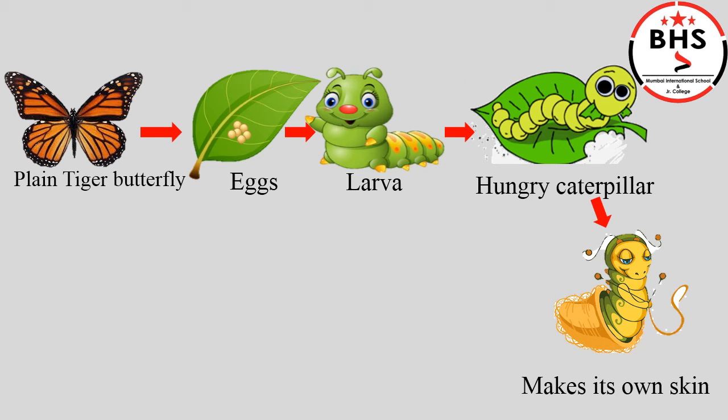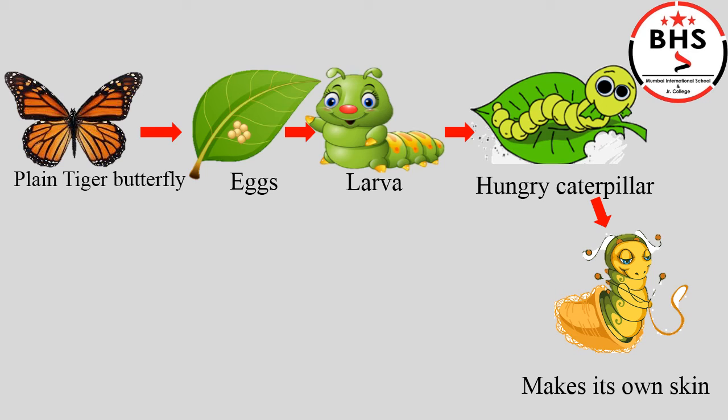So, the caterpillar forms a new skin under the old skin. Then, the caterpillar sheds, removes the old skin. That is, it molts. To shed old skin to make way for new growth is called molt.